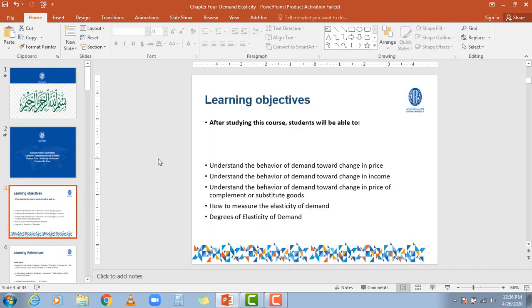My dear friends, there are some learning objectives mentioned here, that is, why we are studying this chapter. We are studying this chapter to understand the behavior of demand toward change in price, the behavior of demand toward change in income, and the behavior of demand toward change in the price of substitute or complement goods. We will also understand how we can measure the elasticity of demand, and the different degrees of elasticity of demand.